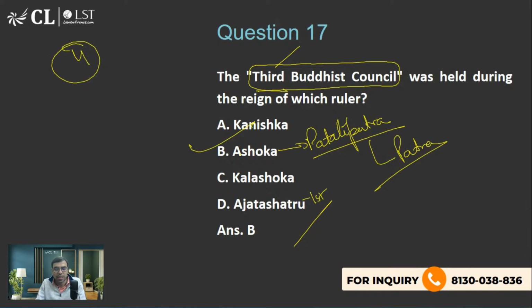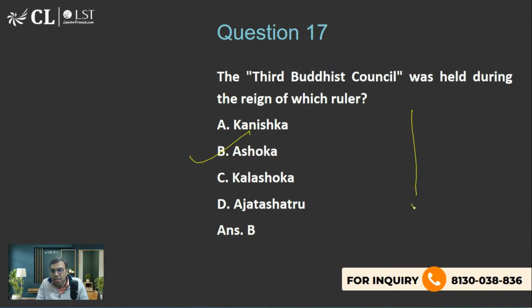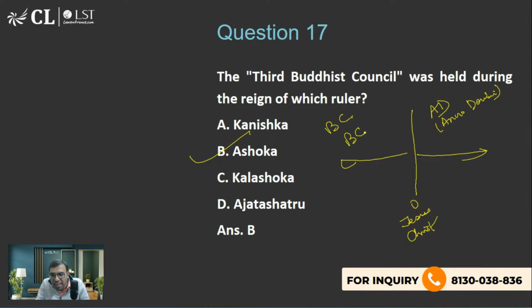Let me explain a little. This is 0, the birth of Jesus Christ. After that we call it AD, Anno Domini, year of God. And this is called BC, before Christ. AD means Anno Domini, the year of God, that is, after the birth of Jesus Christ.